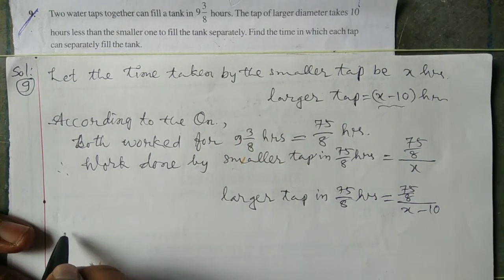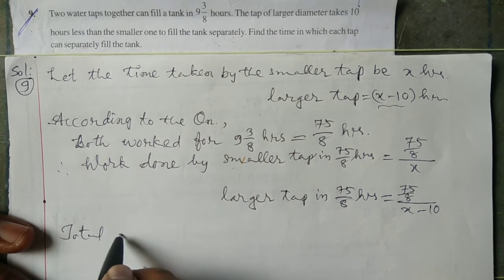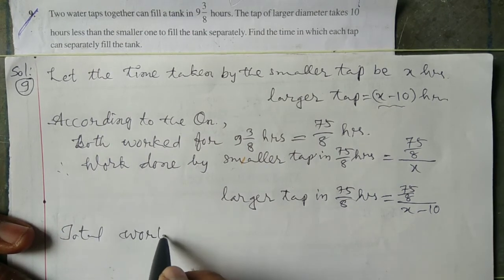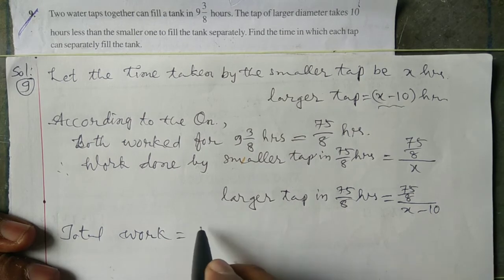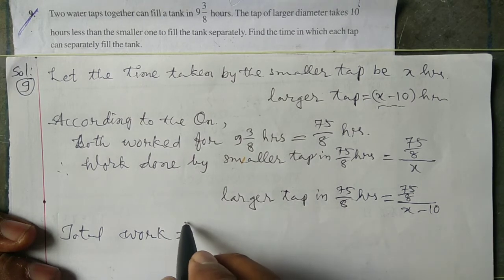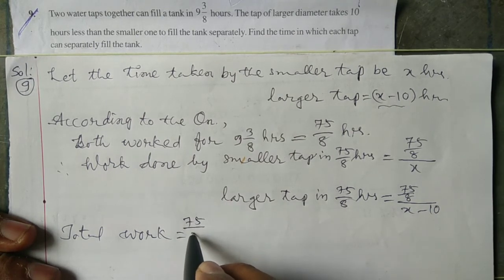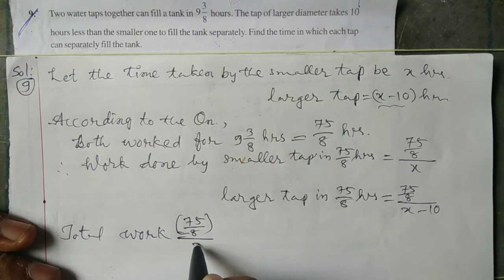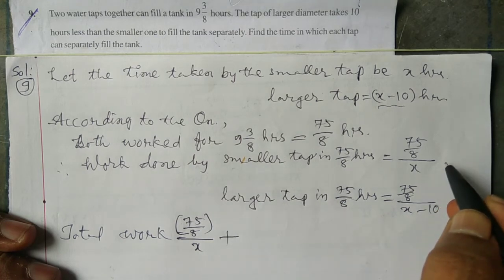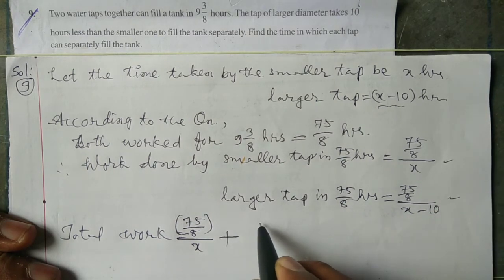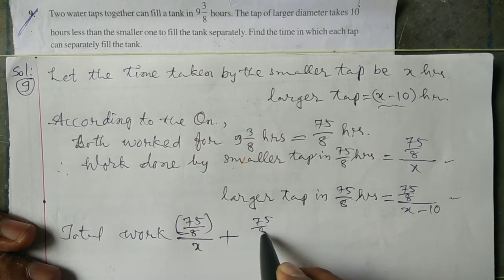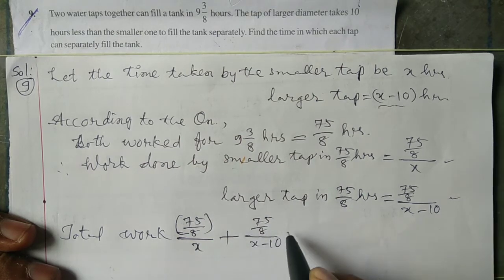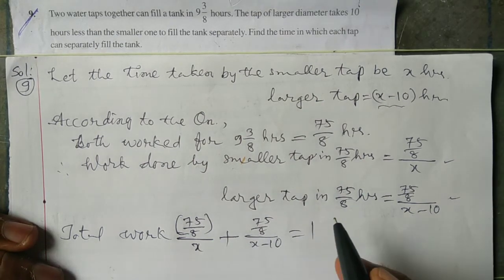Total work is 75 by 8 by x plus 75 by 8 by x minus 10, which is equal to 1 whole work.